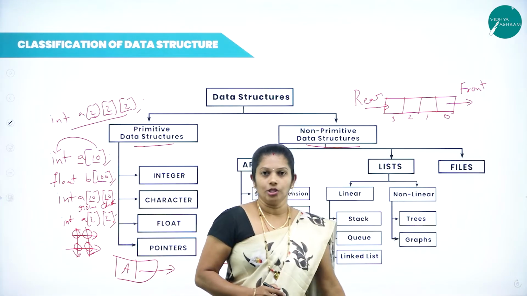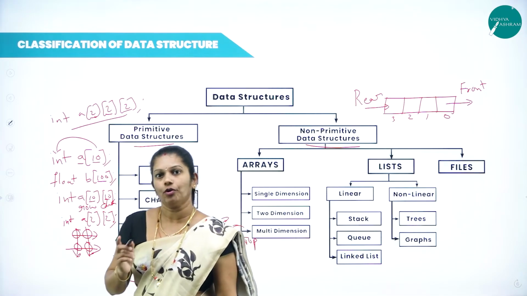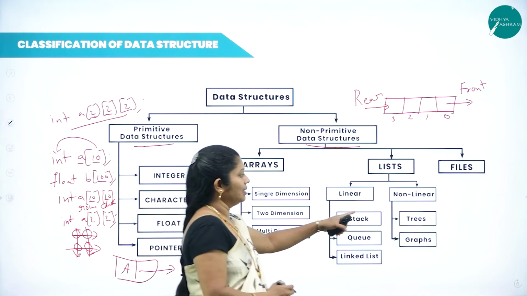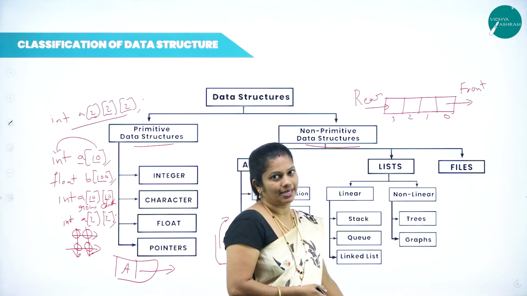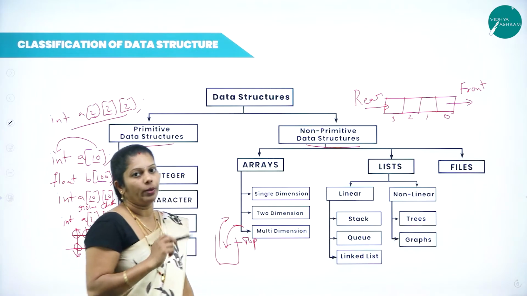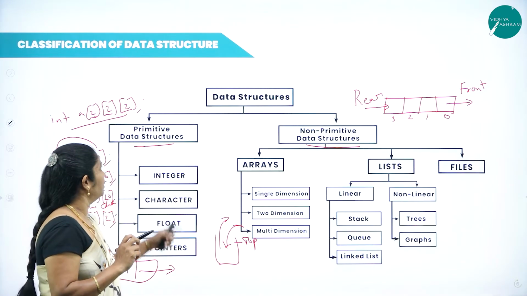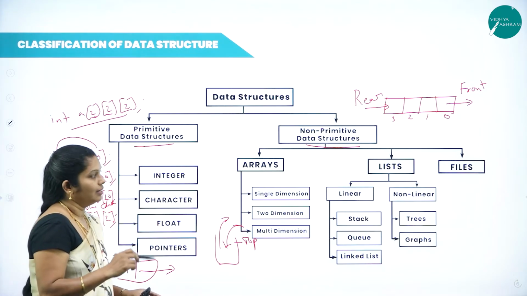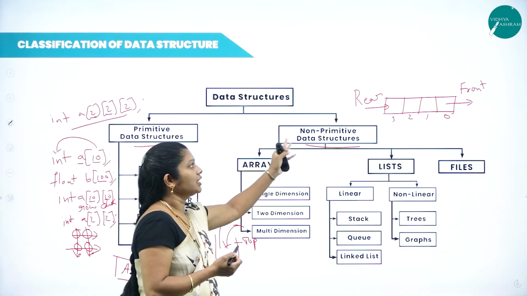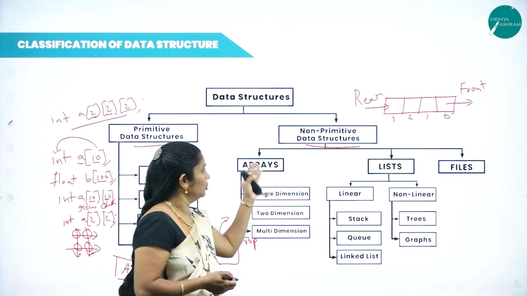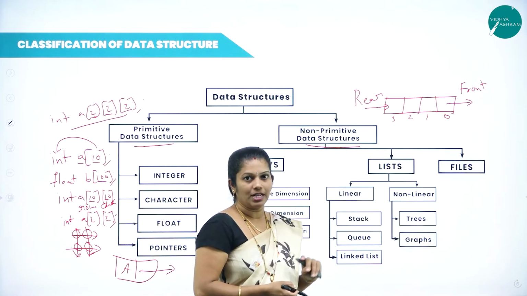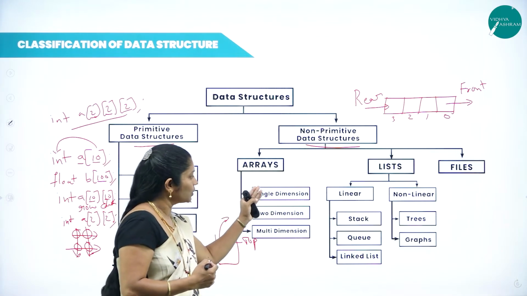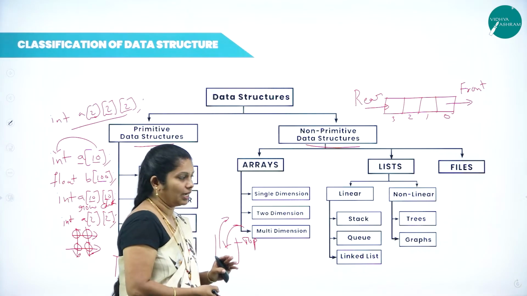Next, when we come to non-linear, as the name itself suggests, the elements are arranged randomly. The examples are tree as well as graph. For 1 mark, you may get the question: give the example for primitive data structure. There it may be integer, character, float, you have to write. Otherwise, in the exam, they may ask: give the example for non-primitive. Then array, list as well as files you have to mention. Otherwise, give the example or types of arrays: one-dimensional array, two-dimensional array, multi-dimensional array.